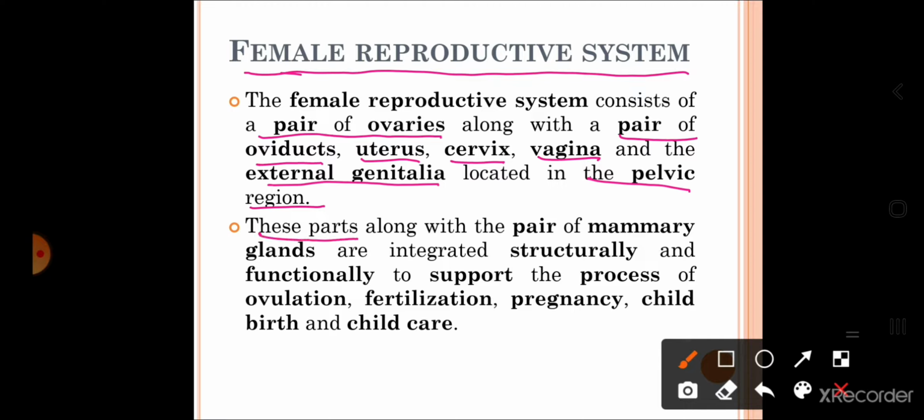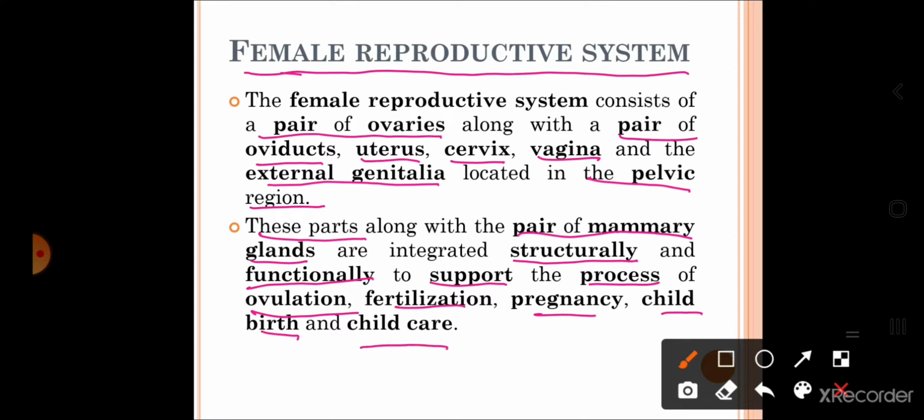These parts along with the pair of mammary glands are integrated structurally and functionally to support the process of ovulation, fertilization, pregnancy, childbirth and child care.